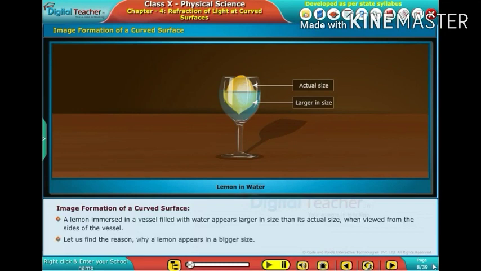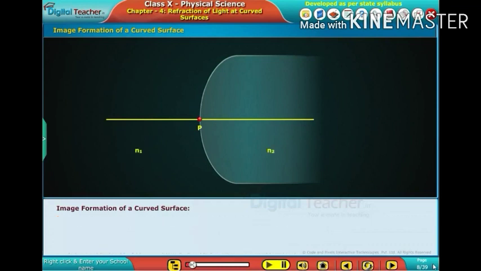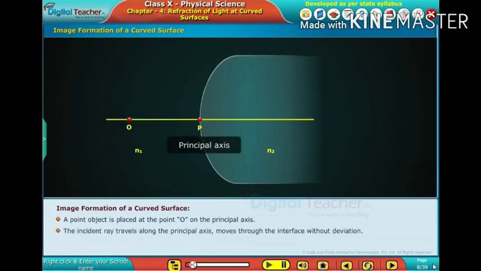Let us find the reason why a lemon appears bigger. Assume a curved surface separating two media of refractive indices N1 and N2. A point object is placed at the point O on the principal axis. The incident ray travels along the principal axis and moves through the interface without deviation.